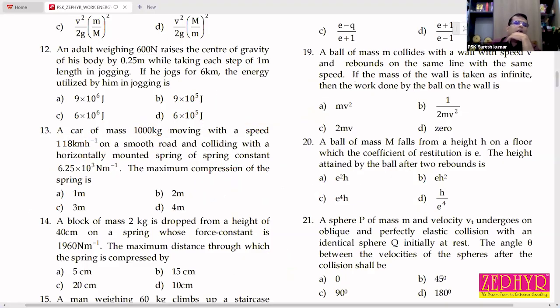So while the car is moving with some speed, the car possesses kinetic energy. When it collides with a spring, the entire kinetic energy of the car is converted into potential energy of the spring. That is the concept.